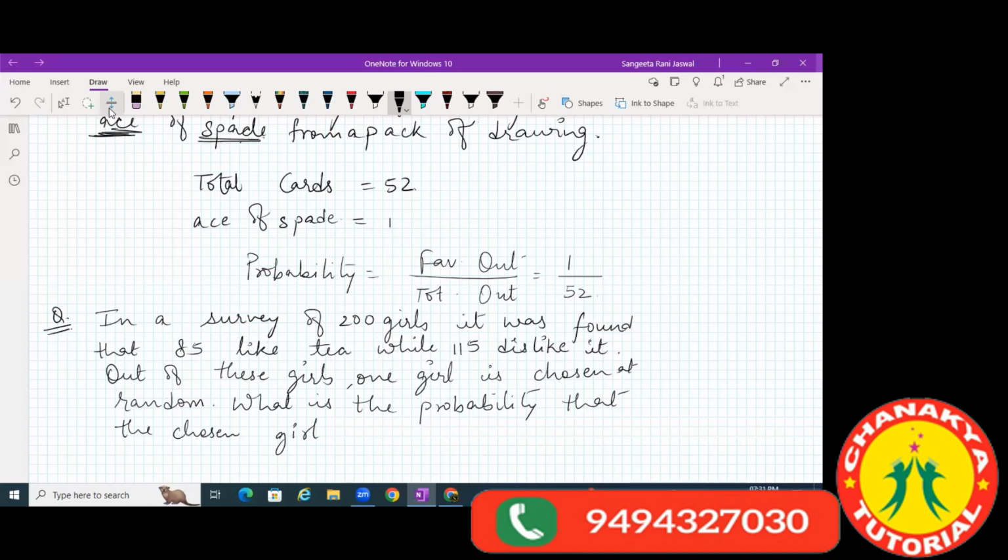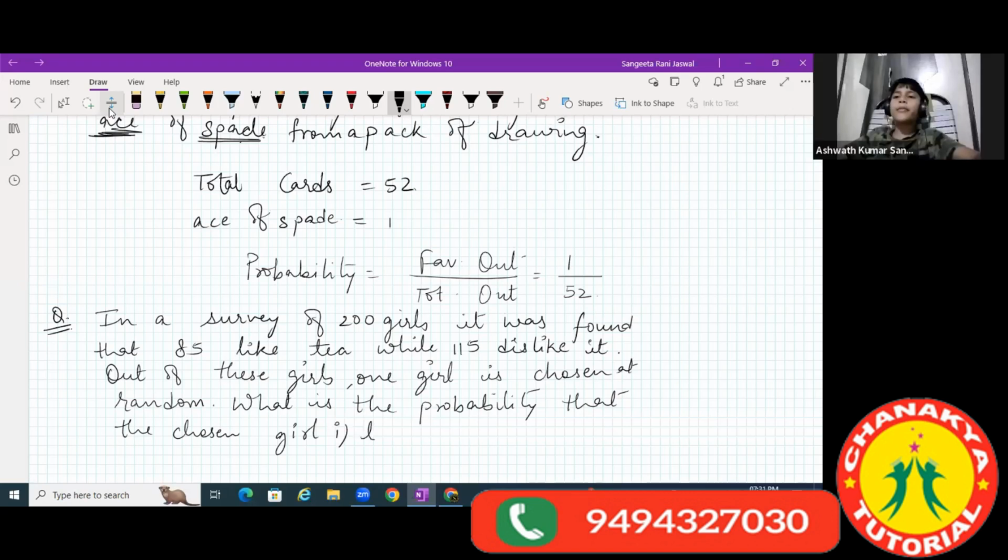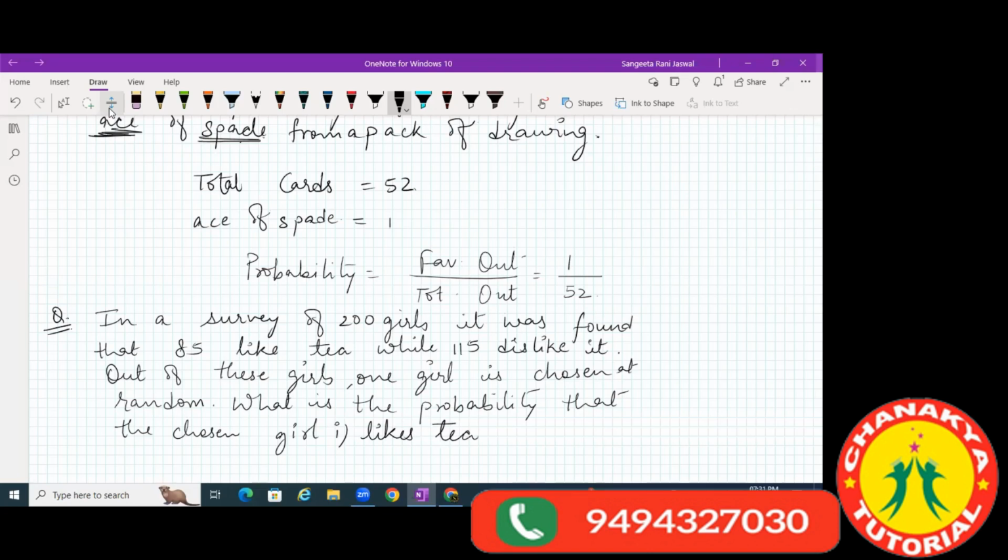In a survey of 200 girls, it was found that 85 liked tea while 115 disliked it. Out of these girls, one girl is chosen at random. What is the probability that the chosen girl... Ma'am, I'm telling, if we add 85 plus 115, it would be 200. And after that, one girl is chosen.